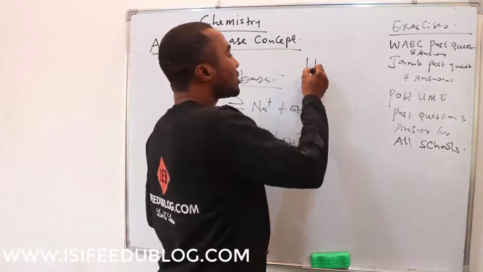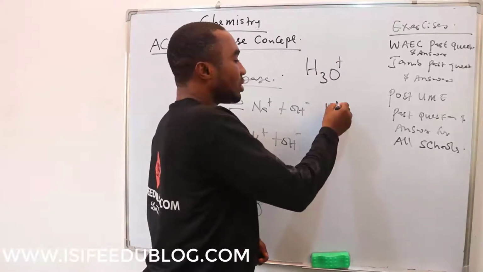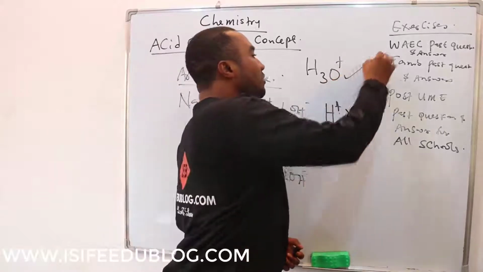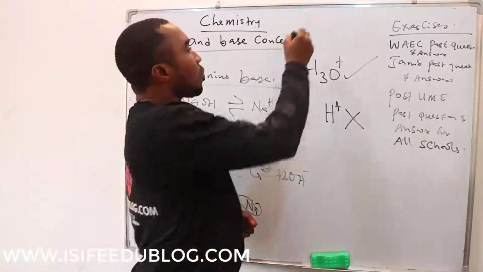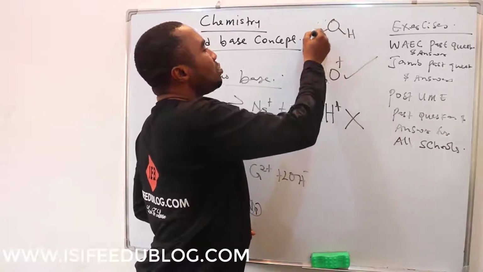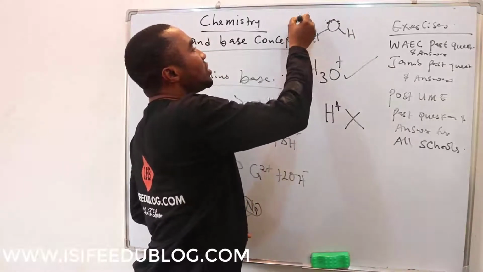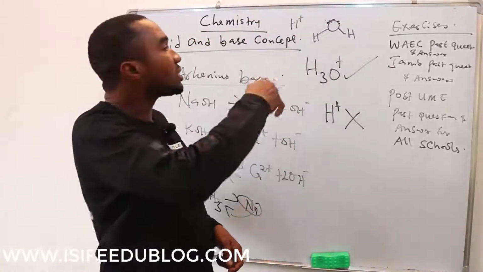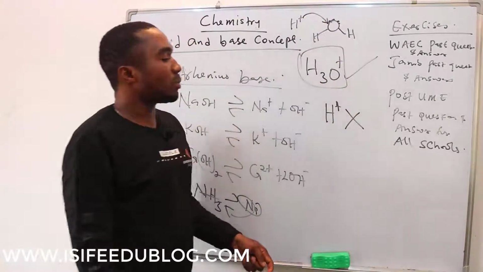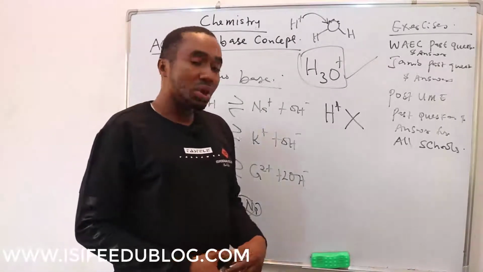That is something like this, H3O plus, and not this. So in the presence of water, this cannot exist freely. What will be formed is this, because water is a molecule like this. Water has 2 lone pairs of electrons, and once the hydrogen ion, which is an electrophile, comes in contact with the water molecule, then hydronium ion will be formed. So these are the limitations of the Arrhenius acid-base concept.